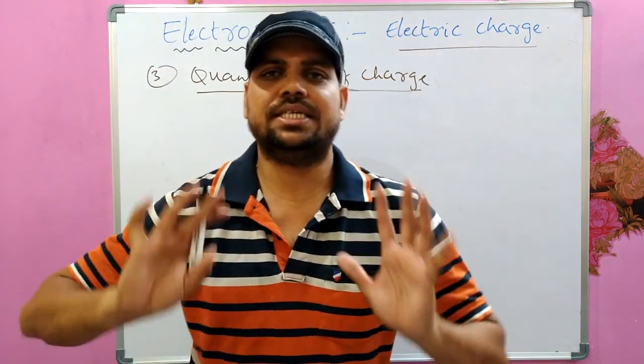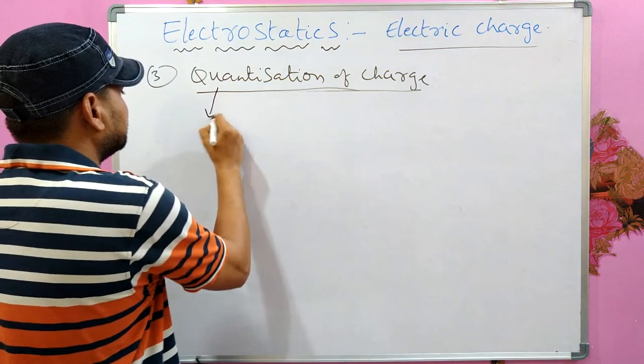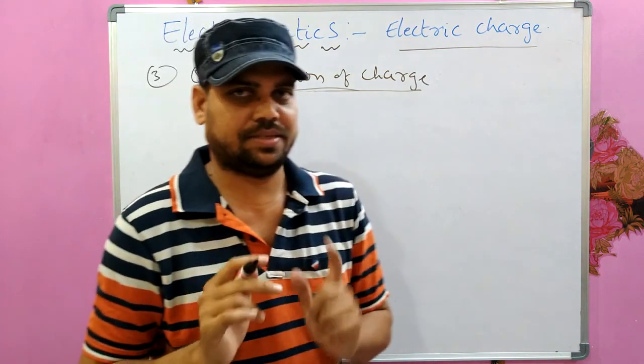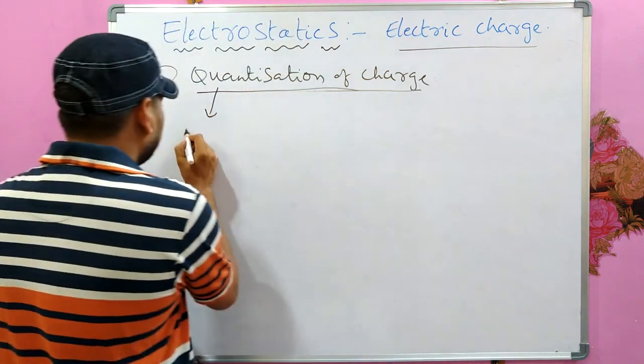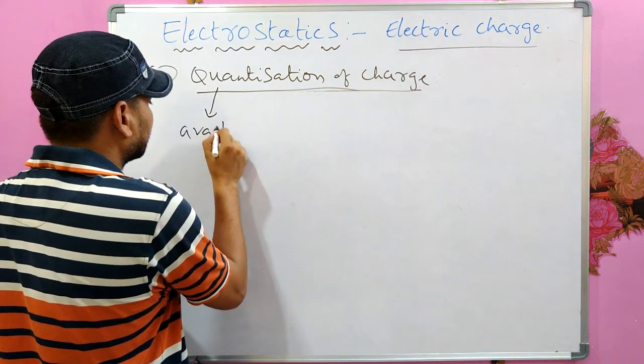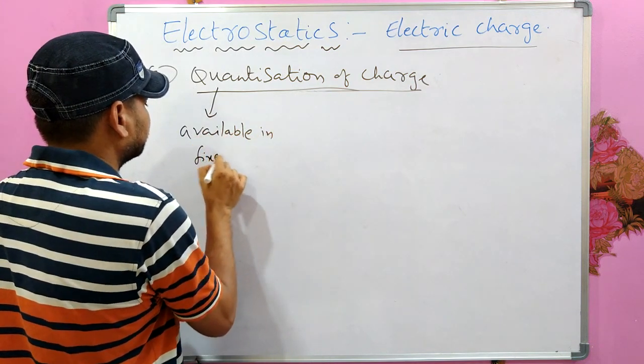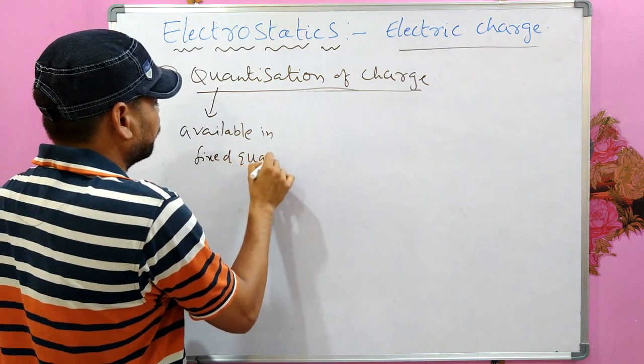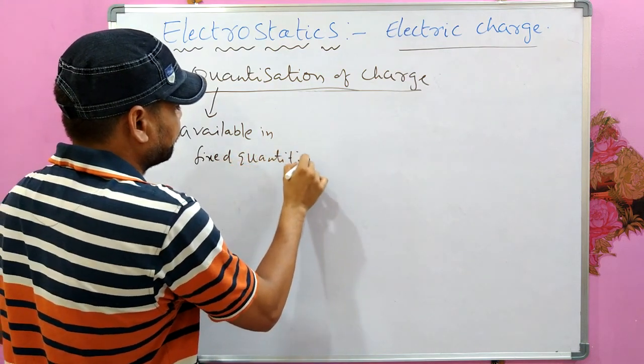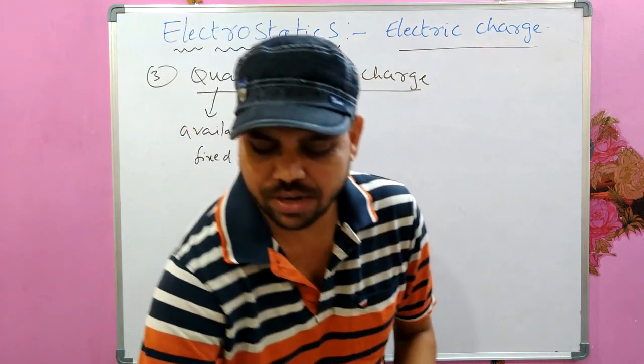See, quantization is nothing but something which is available in fixed quantities. Very important. Available in fixed quantities. What does that mean?